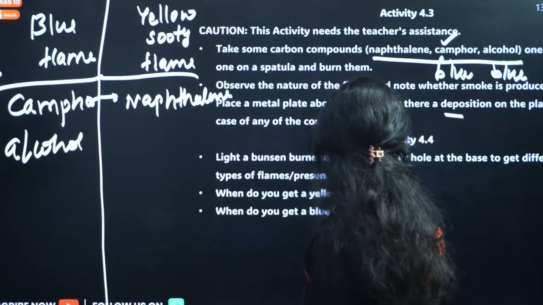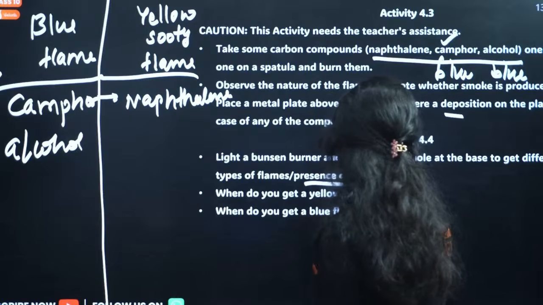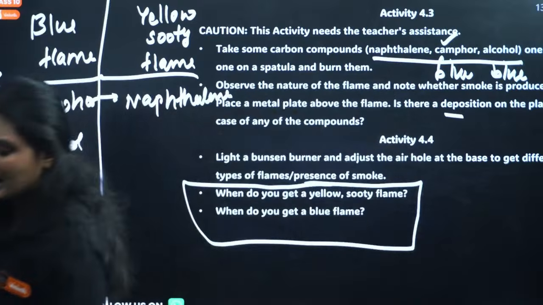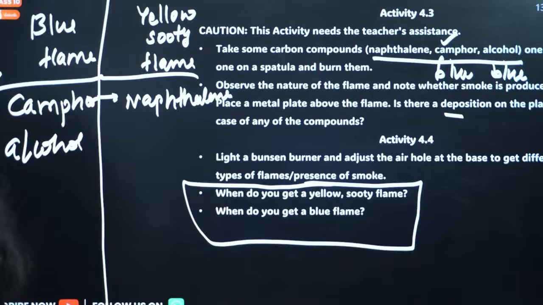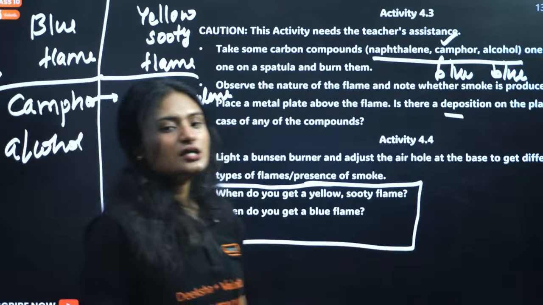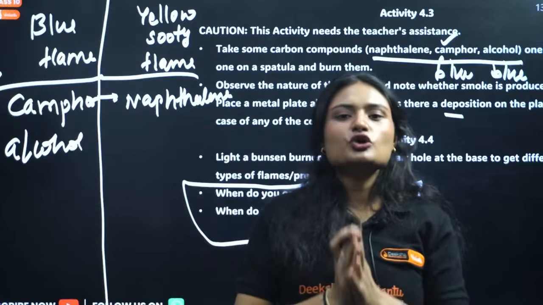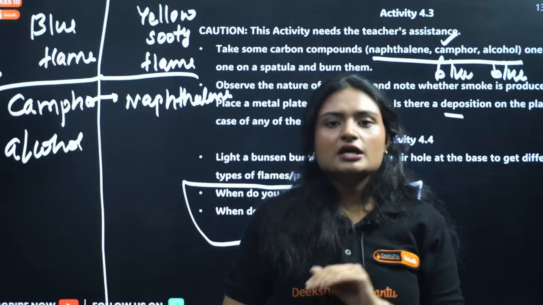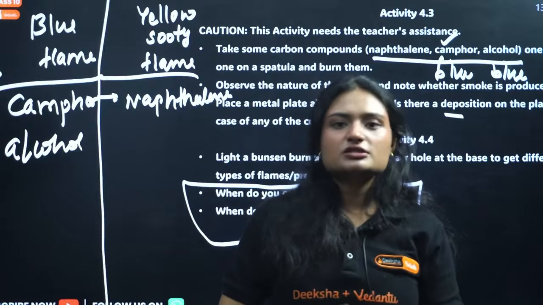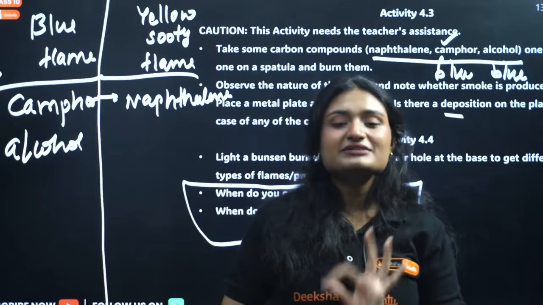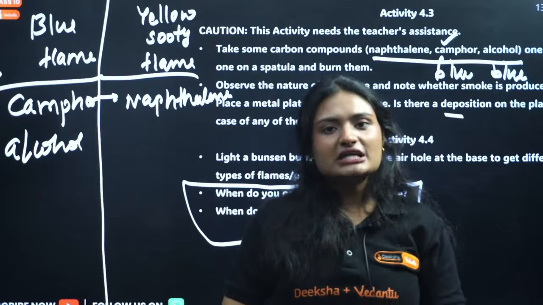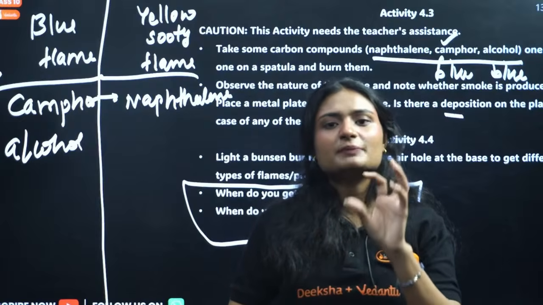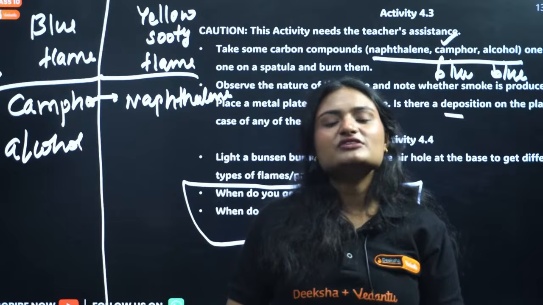Bunsen burner and adjust the air hole, the type of flame, okay. If you adjust the oxygen supply, now that was what I said generally. But what happens, my dear students, is that when you do not have sufficient oxygen supply, limited oxygen supply, whenever you burn anything in limited oxygen, it will give a yellow sooty flame. So even with saturated compounds, if you burn them in limited oxygen supply, they will give a yellow sooty flame.